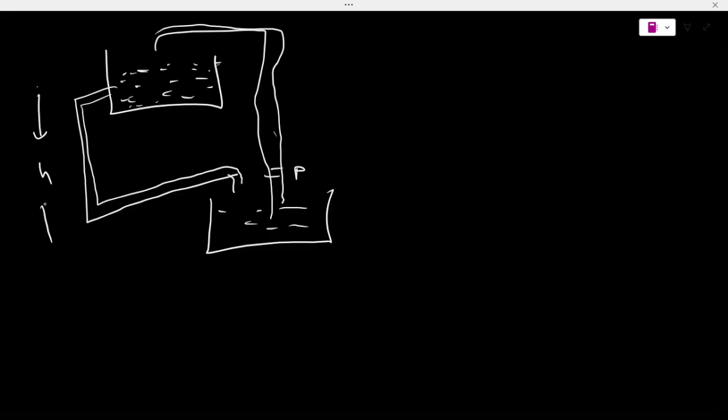For that reason it stays steady, and that state is called the steady state. So steady state is basically this type of thing. I hope it is clear. It is very basic, no need to explain much more.